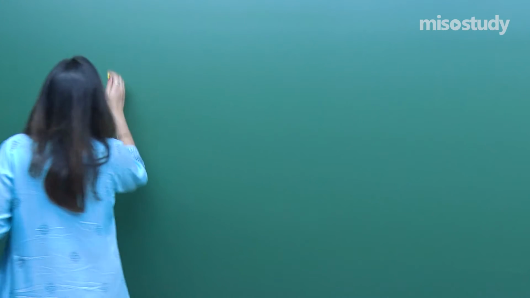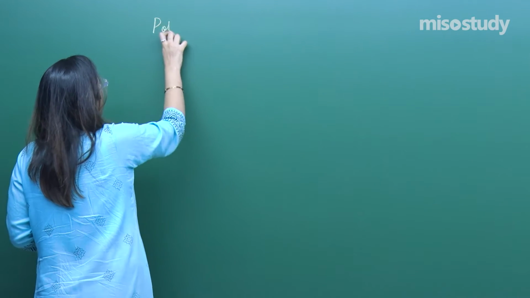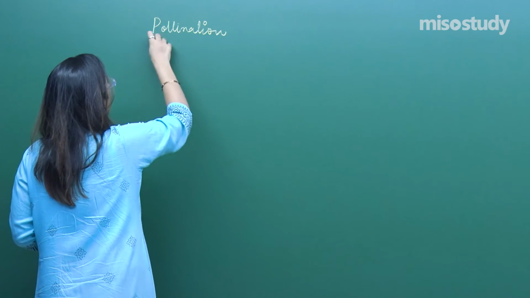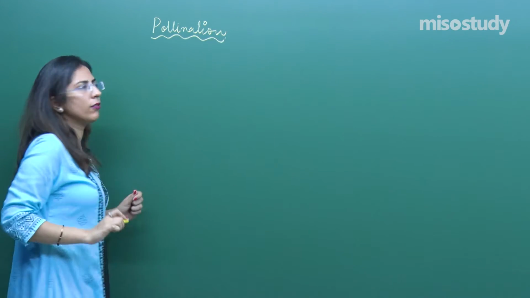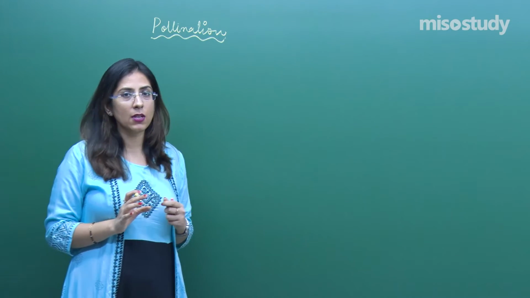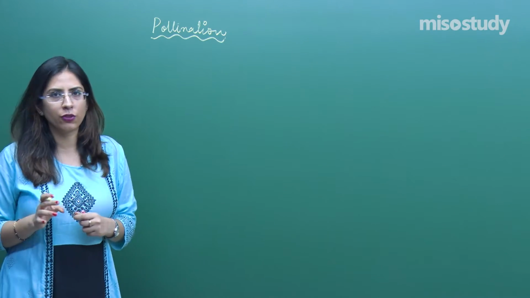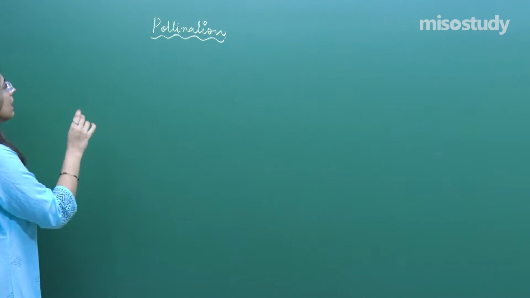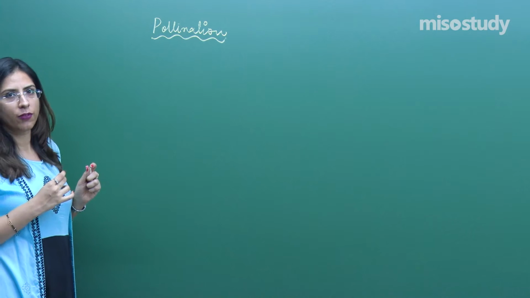In today's class I will be talking about another process which is pollination. Now the topic is pollination. Till now we have learnt about the formation of the male structure as well as the female structure, that is, the formation of androecium and gynoecium respectively. In today's class I will be talking about the process of pollination. So for this, just have a look. Pollination actually is a very important phenomenon.